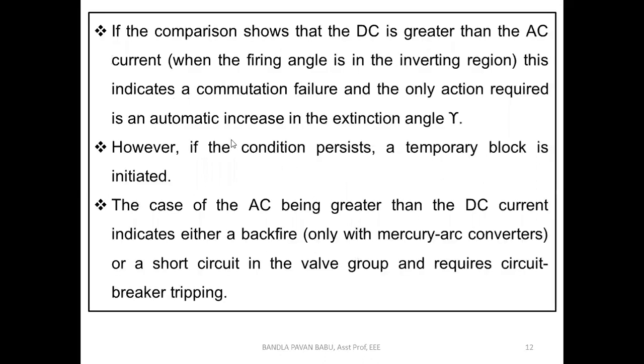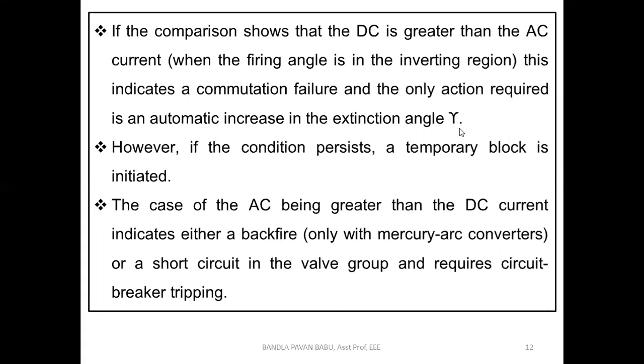Next, if the comparison shows that DC is greater than the AC current when the firing angle is in the inverter region, this indicates a commutation failure, and the only action required is an automatic increase in the extinction angle.